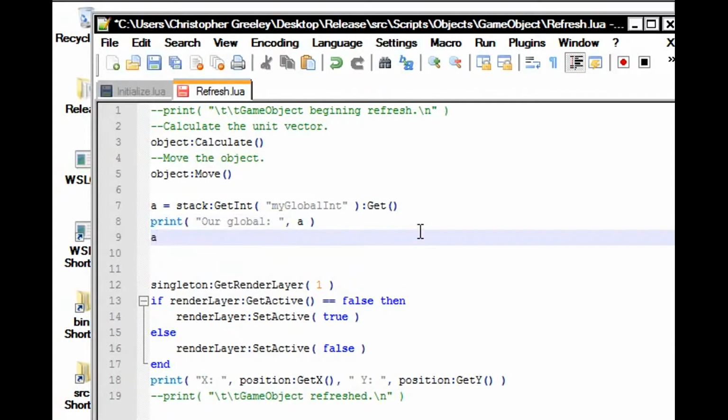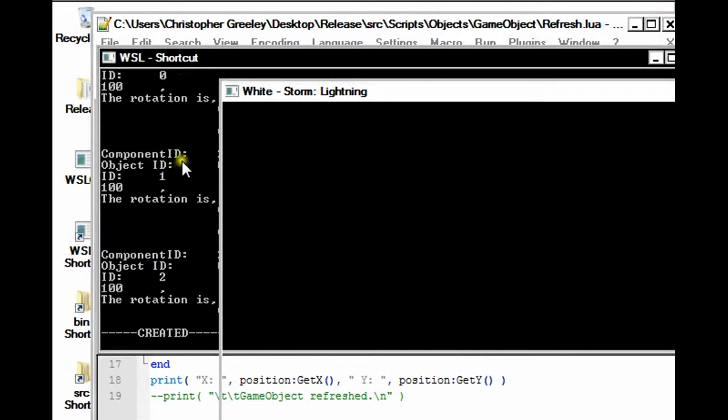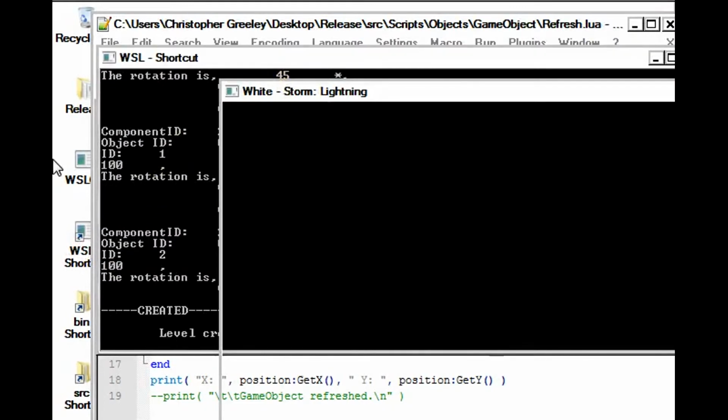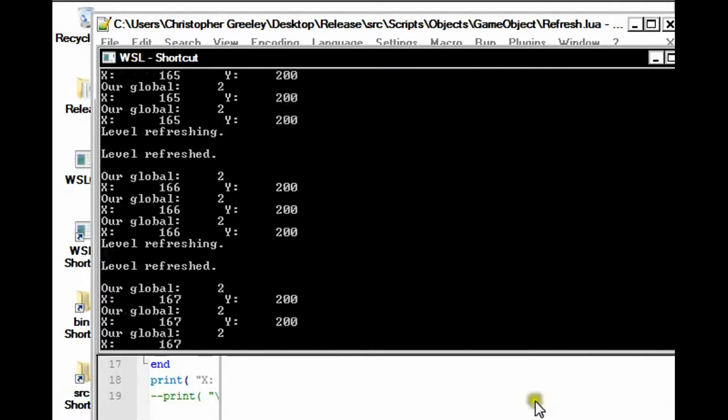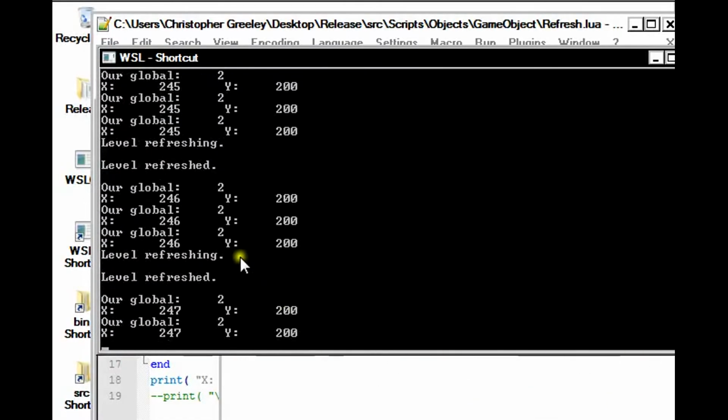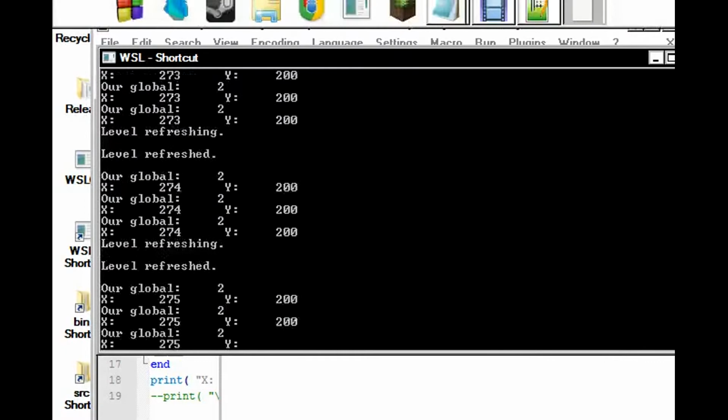The answer to that question is stack set int or float my global int. Let's set it to 2. If you'll take a look now, maybe for the first couple of frames this will print 2. But now 12, and now it'll print 2.